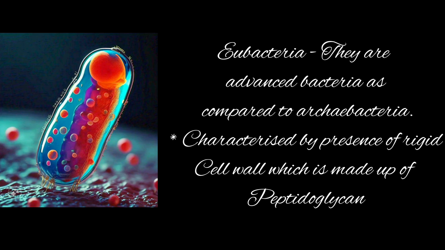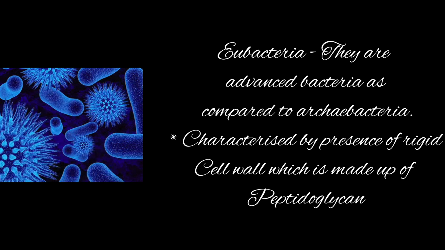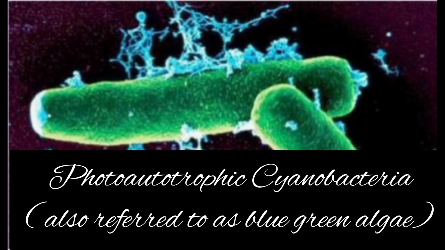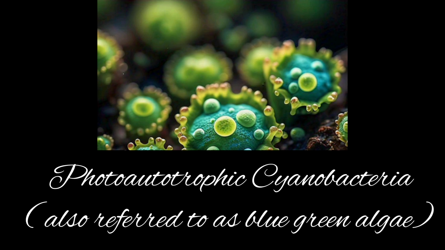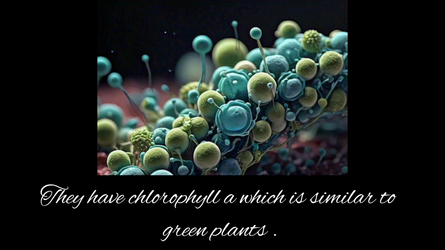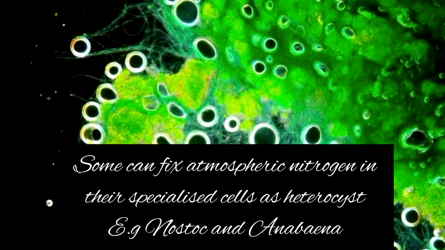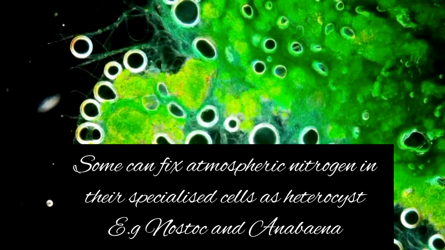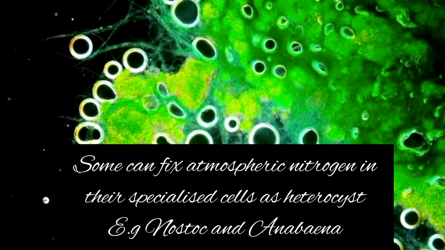Eubacteria are advanced bacteria as compared to Archaebacteria. They are characterized by the presence of a rigid cell wall which is made of peptidoglycan. Photoautotrophic cyanobacteria are also referred to as blue-green algae. Cyanobacteria are an example of photosynthetic bacteria. They have chlorophyll a, which is similar to green plants. Some cyanobacteria can fix atmospheric nitrogen in their specialized cells known as heterocysts, for example Nostoc and Anabaena.